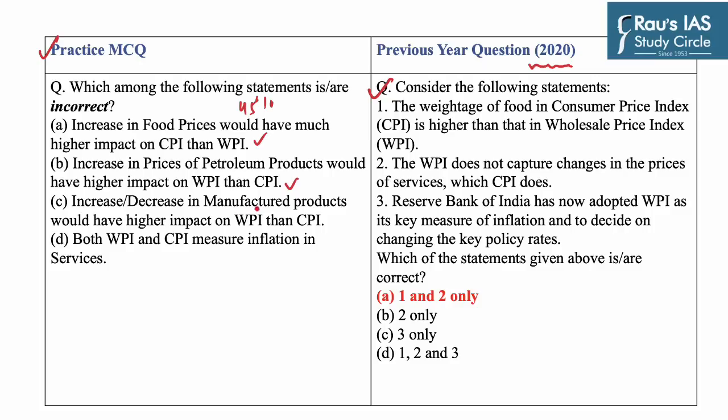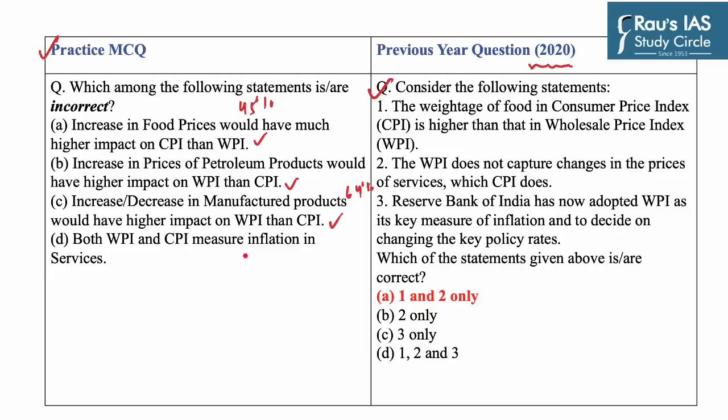Third statement says increase or decrease in manufactured products would have higher impact on WPI than CPI. This statement again is correct, as the WPI assigns highest weightage to manufactured products, that is 64%, and hence increase or decrease in manufactured products would have higher impact on WPI than CPI.